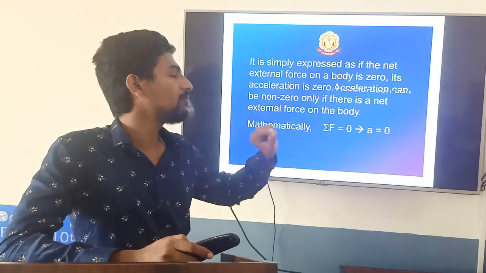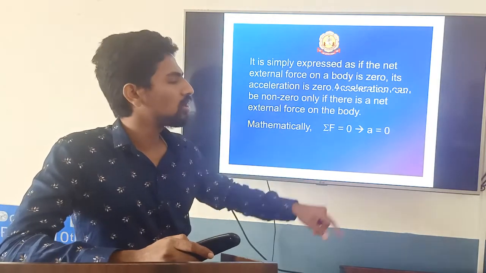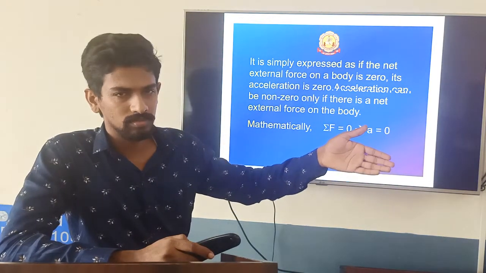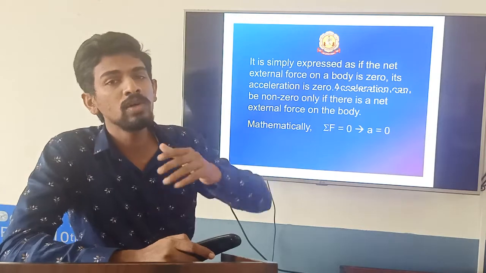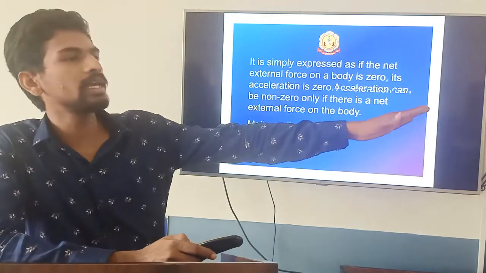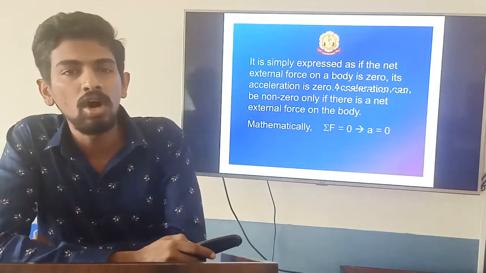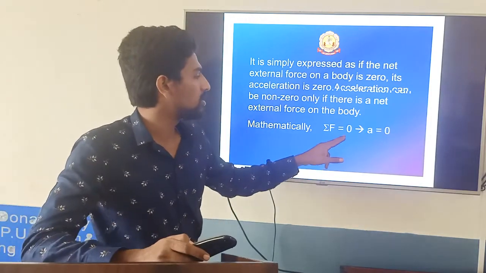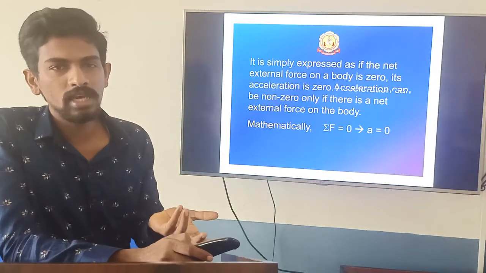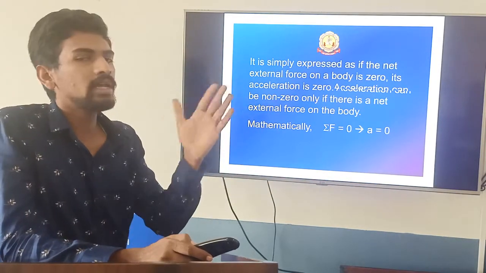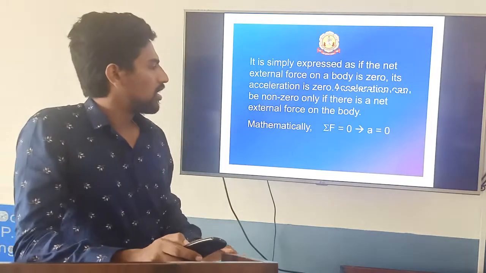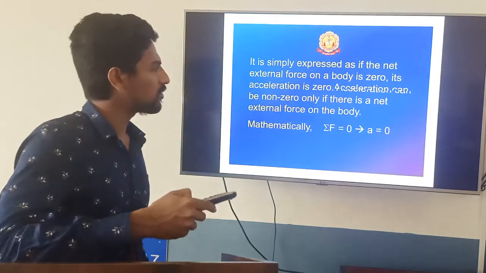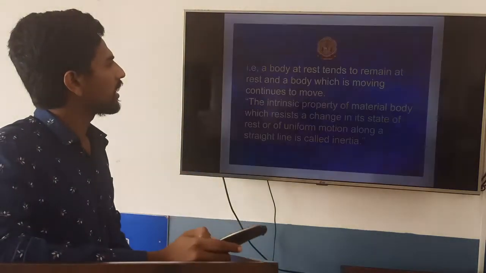How, if n forces are acting, do we get the answer as 0? Because if one force is acting in one direction, there will be another force in the opposite direction. If 5 Newton is acting in this direction, 5 Newton will be there in the opposite direction, so it will be minus 5, and the total you will get is 0. Like that, if 20 forces are there, 10 and another 10 cancel each other. So the total force is 0, and then the acceleration of the body is equal to 0.